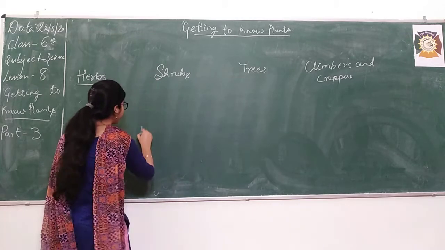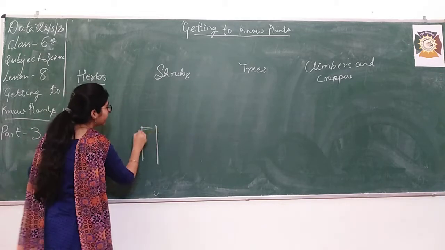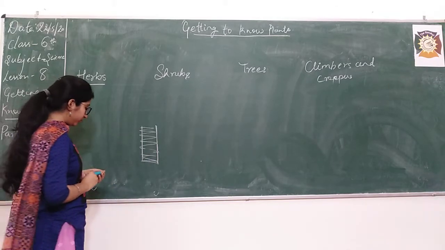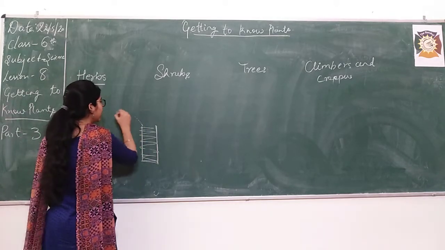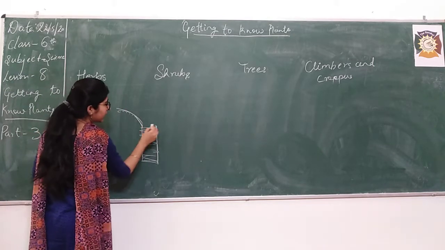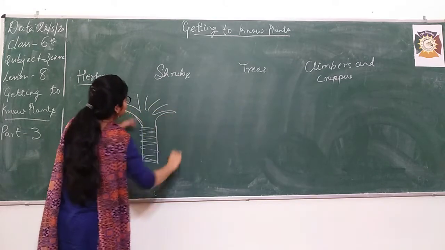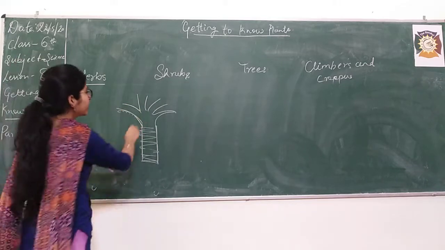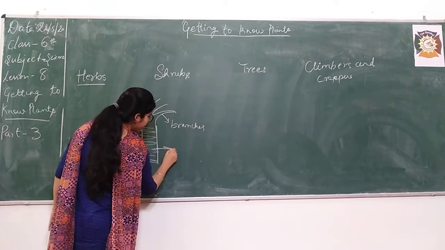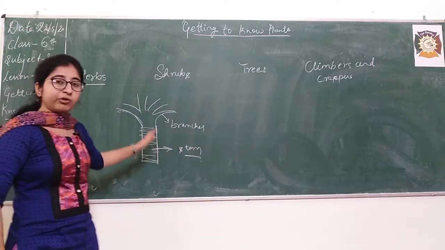Trees have a very thick stem, and then this lower part is divided into further branches. These divisions emerging from the stem are known as branches, and this major thick portion is known as the stem. Now you are aware of the difference between branches and stem.